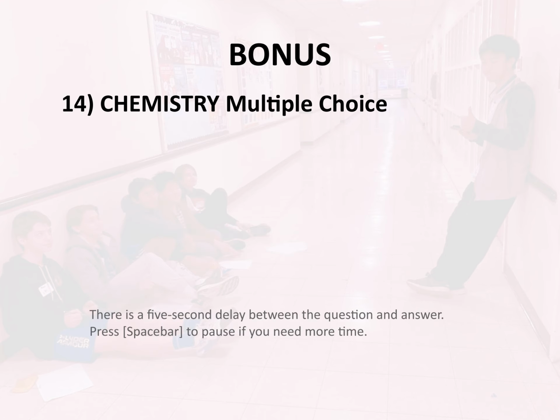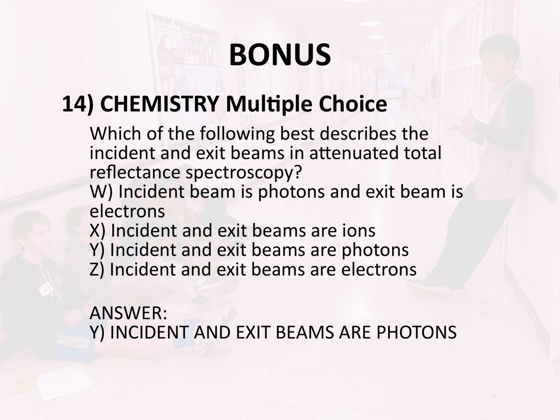Bonus 14. Chemistry. Multiple choice. Which of the following best describes the incident and exit beams in attenuated total reflectance spectroscopy? W. Incident beam is photons and exit beam is electrons. X. Incident and exit beams are ions. Y. Incident and exit beams are photons. Z. Incident and exit beams are electrons. Answer: Y. Incident and exit beams are photons.